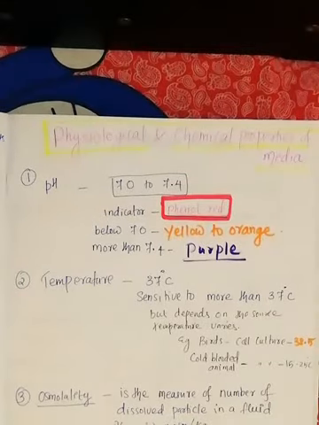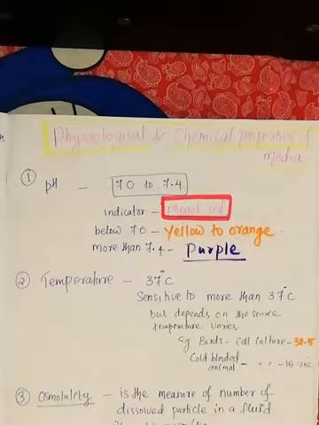The first and foremost one is the pH. pH of the media should be between 7 to 7.4. Okay, that is the pH which is needed for the growth of the cells. And as an indicator to check the variation in the pH, generally in the media they will be adding a non-reactive indicator, that is the phenol red indicator. That will not react with the components of the media.